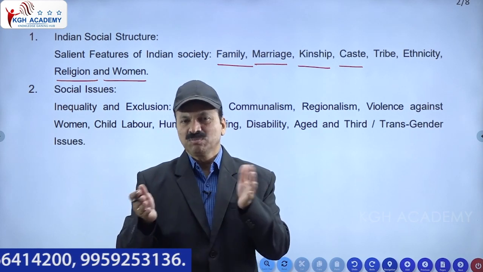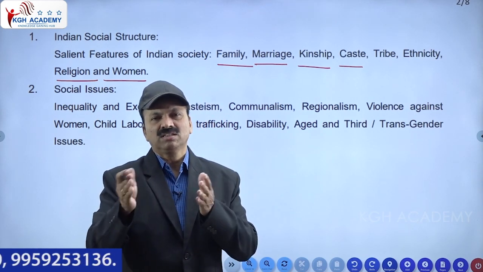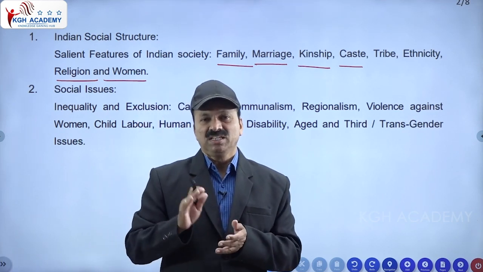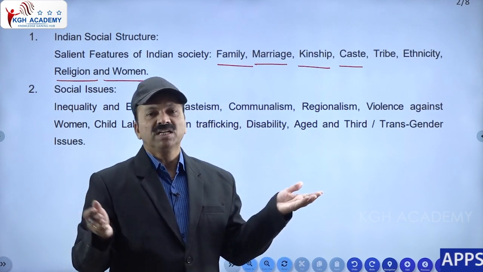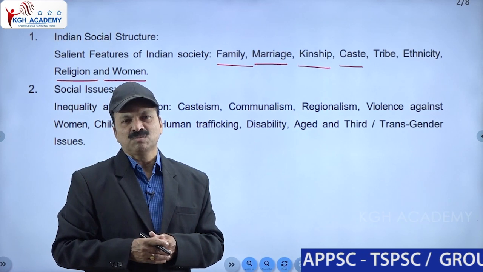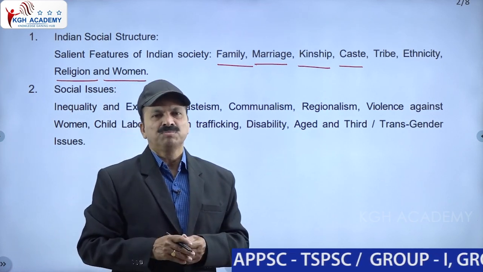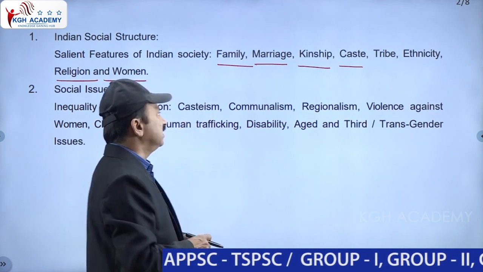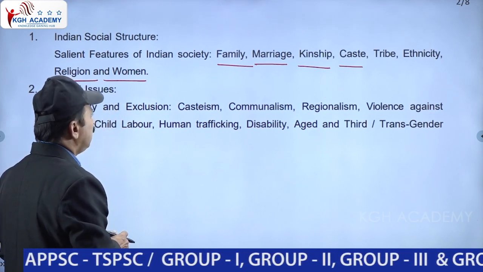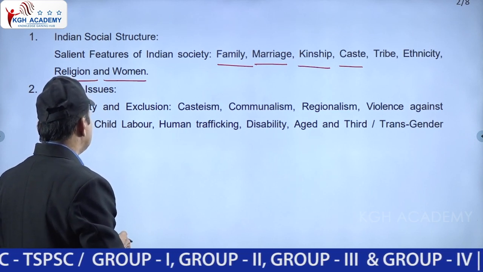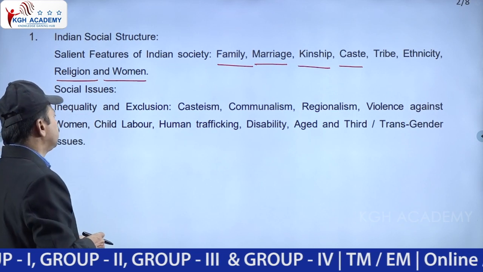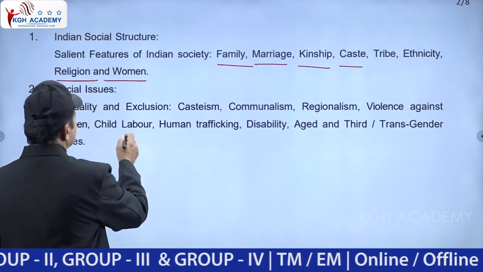Half the share must be given, or 33% or 34% must be given, but there is not even 10% in politics, mainly because of the complete criminalization of politics. The Vohra Committee was appointed on criminalization of politics, you know well. So here there is a first chapter: religion and women, what religions are there and how respect for women is, that's one. Then social issues, inequality and social exclusion.